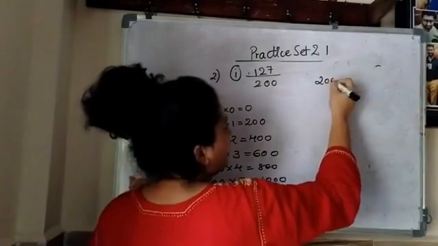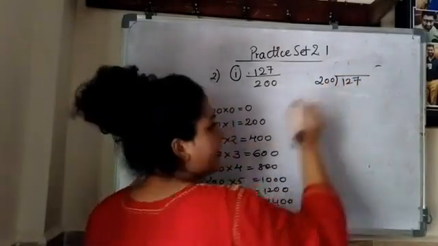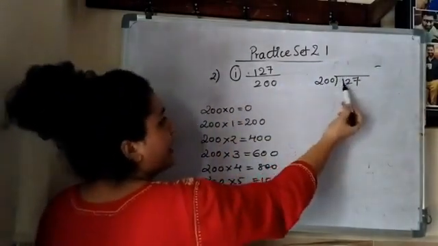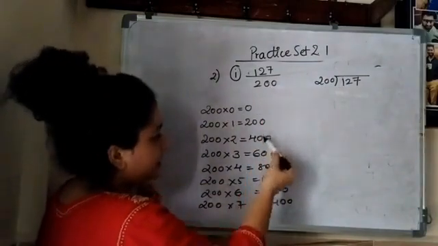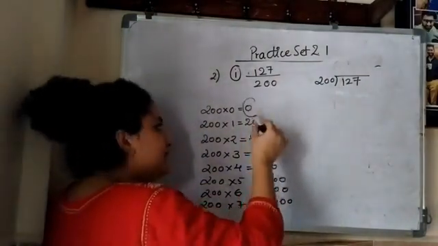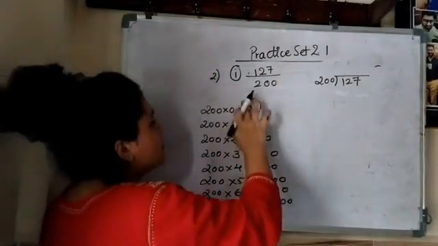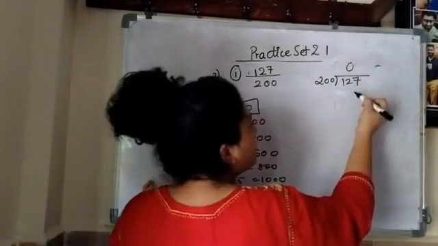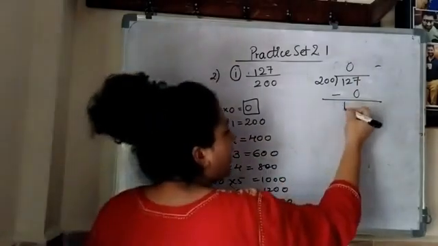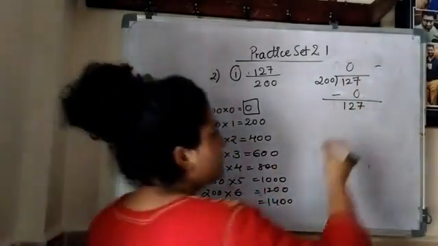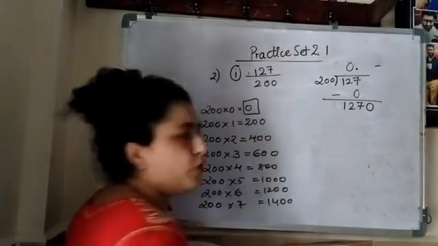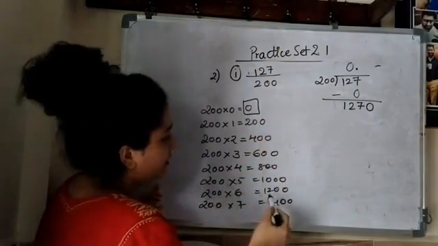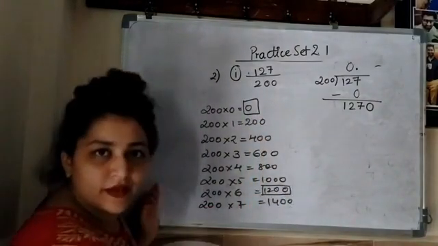So what I'll do, 200 is my divisor, 127 is my dividend. Okay, so let's start the division. In the table of 200, we will search for 127. Okay, is 127 there? No. Then less than that, 0 is there. You all can see, this 0 is on this position. 200 zeros are 0. Okay, 127 is our remainder. 0 I'll take further. Decimal I'll put. 1270 I'll search. Is 1270 there? No. But smaller than that, 1200 is there now.